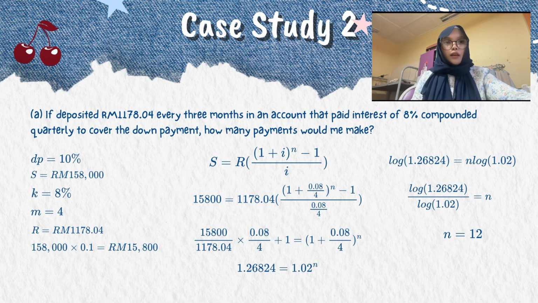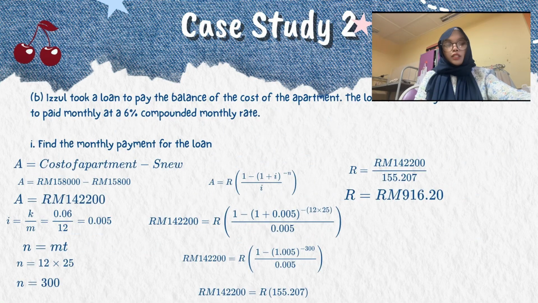First, we divide RM15800 by RM1178.04. After simplification, we get 1.26824 equal 1.02 power of n. To solve for n, we take logarithm on both sides. After calculation, the value of n is 12.